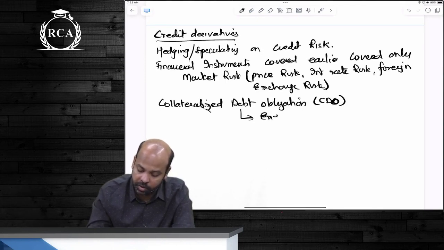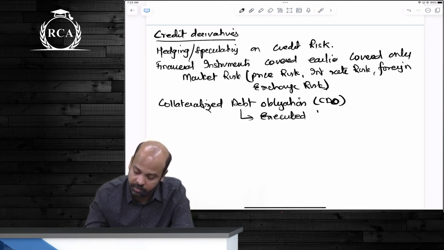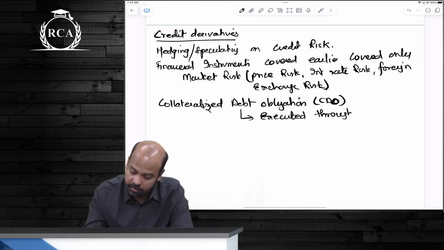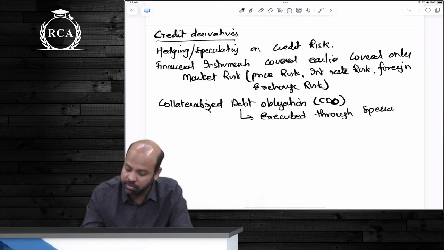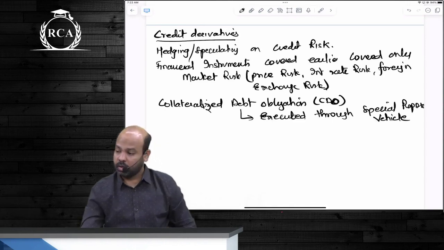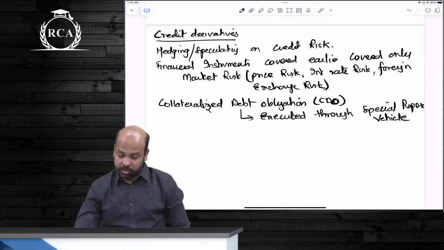This is executed through what? Special purpose. Special SPV बोलते हैं बेटा उसको, special purpose vehicle. This is executed through special purpose vehicle.